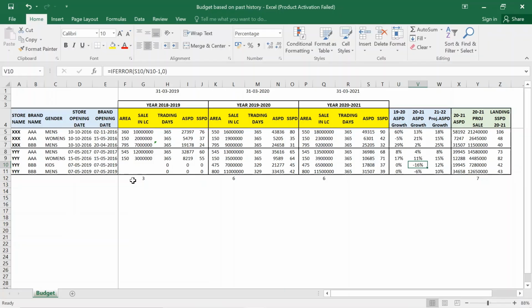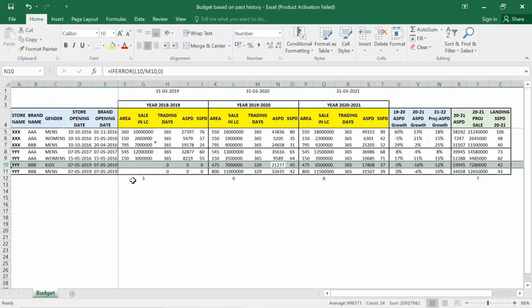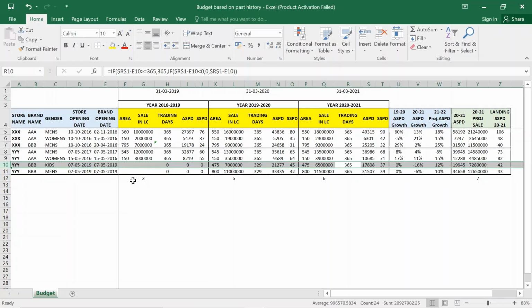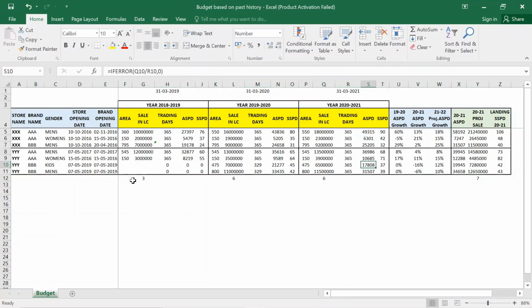Now you have to take a call whether this store will grow further, or with what ASPD it should grow. Since we have already seen that this combination has done 21,000 rupees ASPD, that means this store or this brand already had that potential, but because of some XYZ reason 2021 was not that great and it has further gone down to 17,808. So I'm not benchmarking exactly 21,000, I'm expecting that it should do at least 19,000. So I'm taking a 12% growth here.